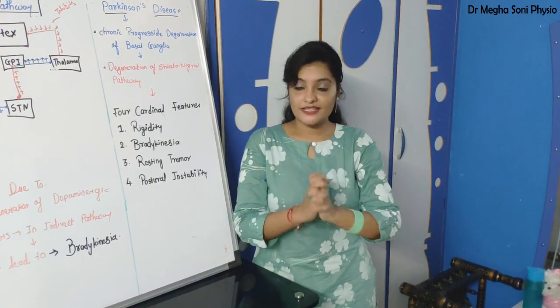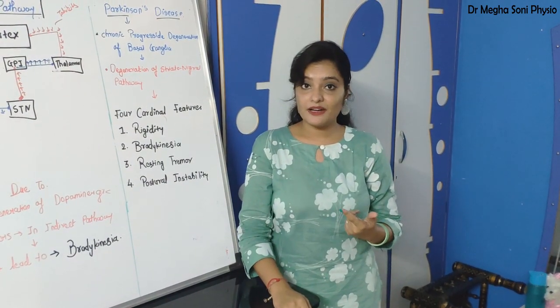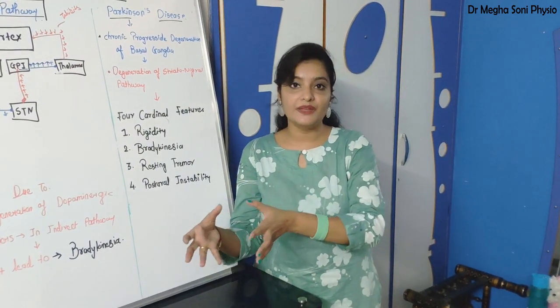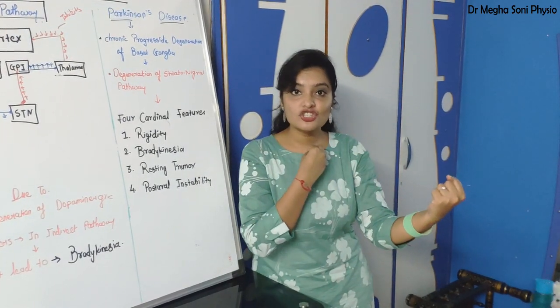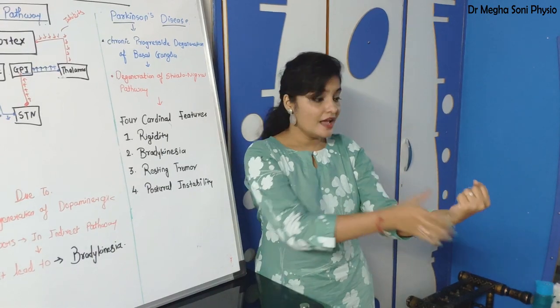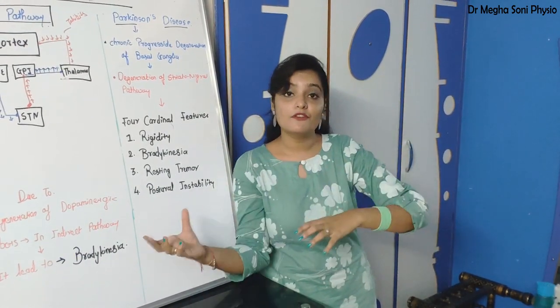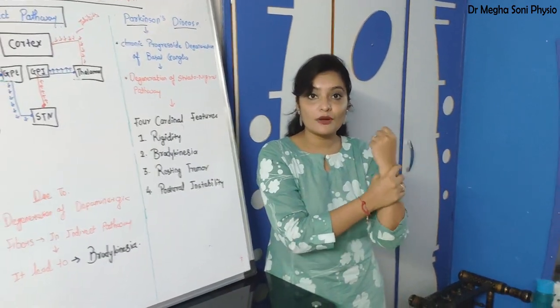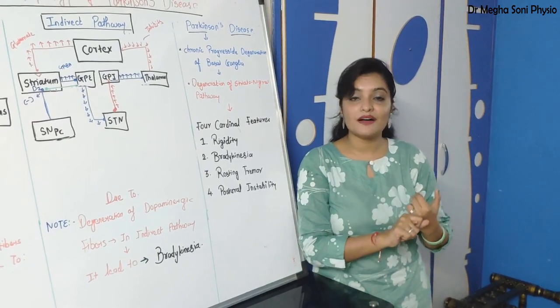Second difference, spasticity is always velocity dependent. Velocity dependent means it depends on speed. If I perform a passive movement at a normal speed, I will not feel spasticity.